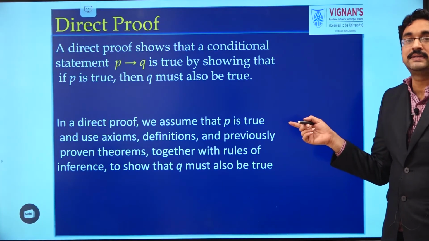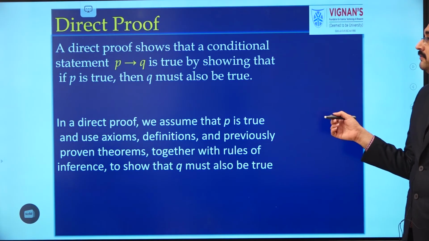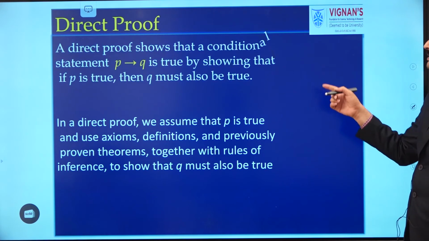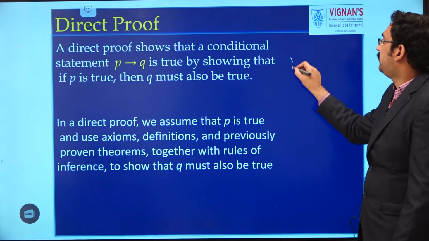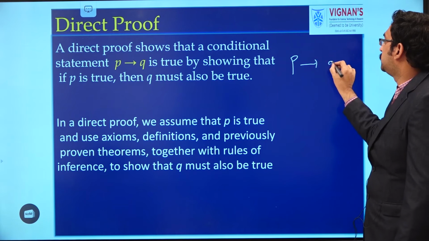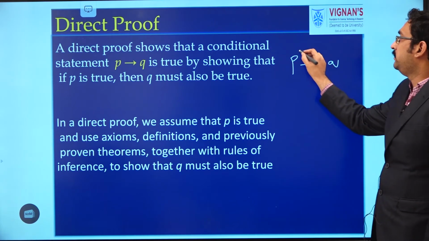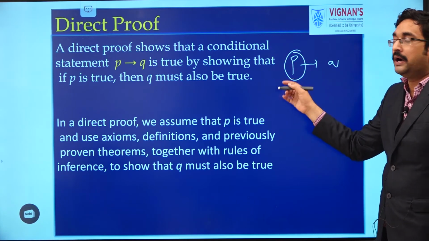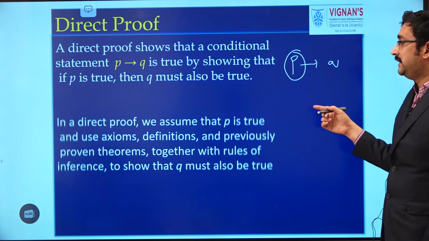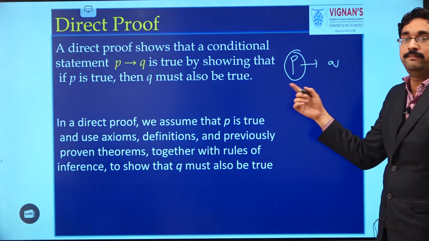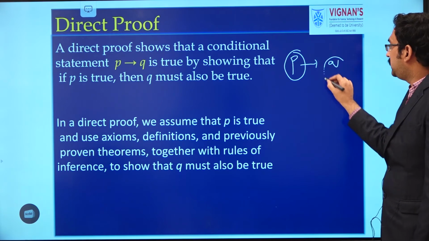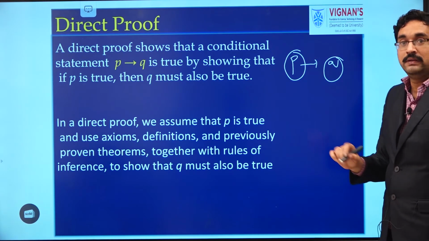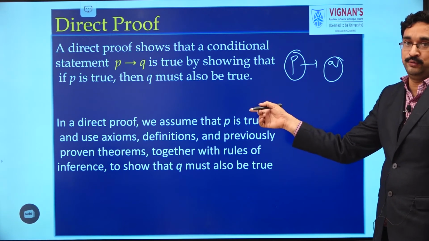Next, we will discuss direct proof. So what is a direct proof? Whenever we want to prove that P implies Q is true, first we will assume that P is true, and after using some axioms, definitions and previously proved theorems, we should prove that Q is also true. Then it is a direct proof.